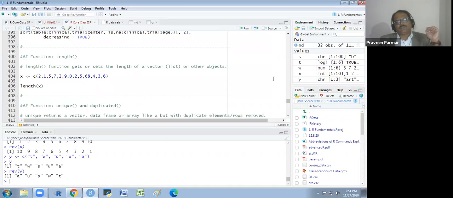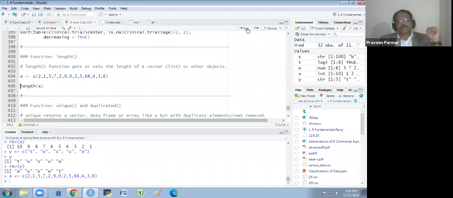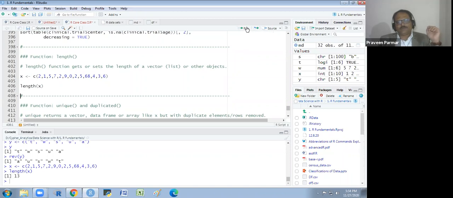Now the length function I will take. We have this vector and I want to see how many elements are there. I could use the length function.